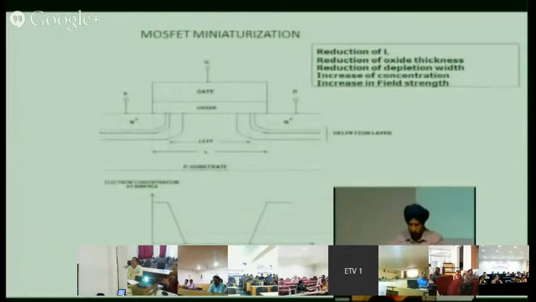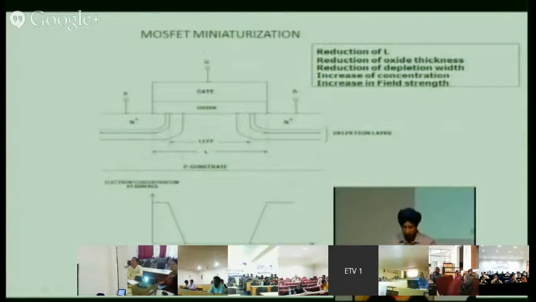Now this is the effect of MOSFET miniaturization only, and no voltage is applied here. As you can see, this is the electron concentration at the surface. In a MOSFET, this is the surface just below the oxide. Current flows only in this region where the channel is formed. This region is only a few nanometers, around 4-5 nanometers from this surface. So all phenomena occur in this 5 nanometer distance only. Rest of this is the body. You can cut here, it doesn't matter. We are keeping this dimension just to give some mechanical strength, so you can hold the device.